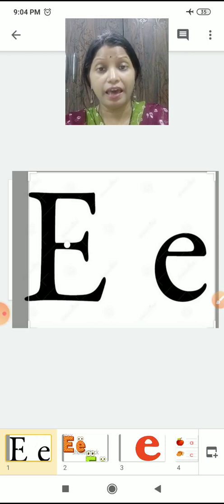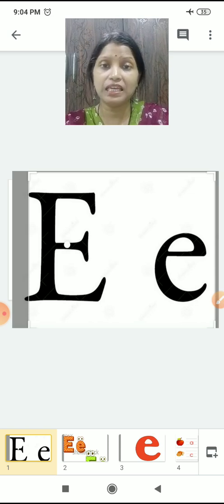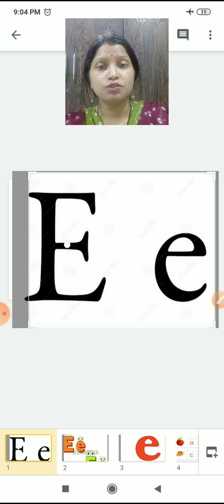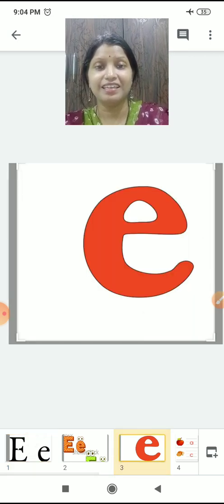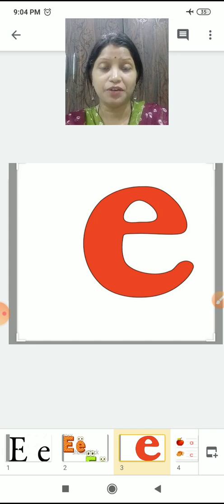Welcome back, children. Today we will study the new alphabet and beginning sounds. Which alphabet are we going to study? It is E. See the small E. We are going to study the small E.